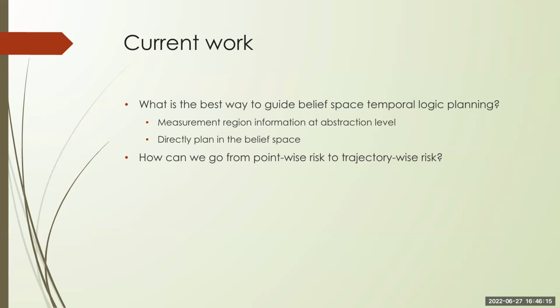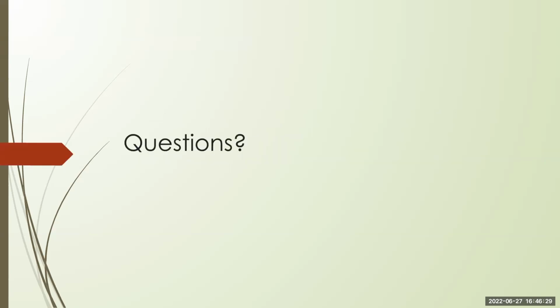and we are trying to explore what the best way to go about this is. And the second one is, currently we are looking at point-wise risk or chance constraints, and how can we go from point-wise to reasoning about the full trajectory instead. Yeah, and happy to take any questions.